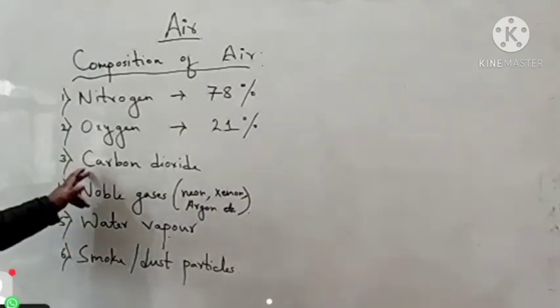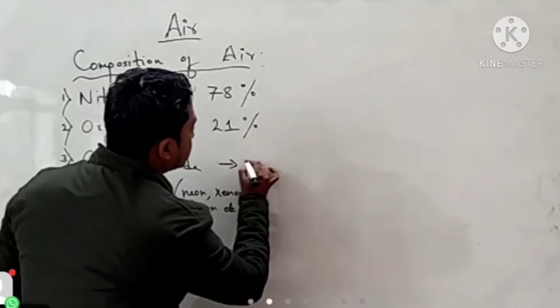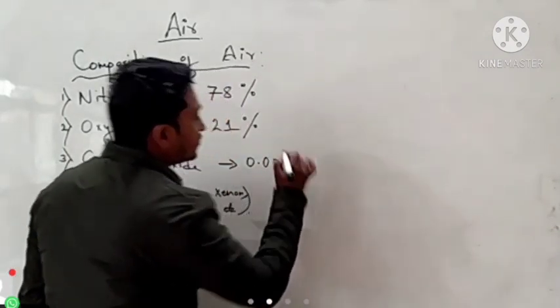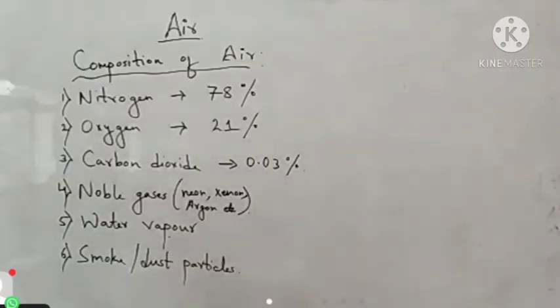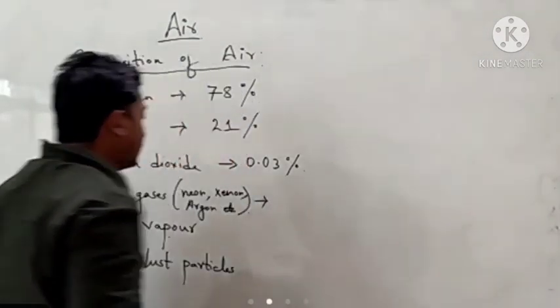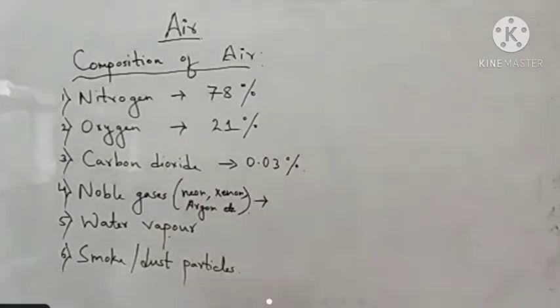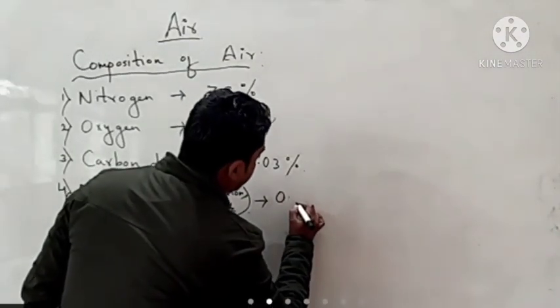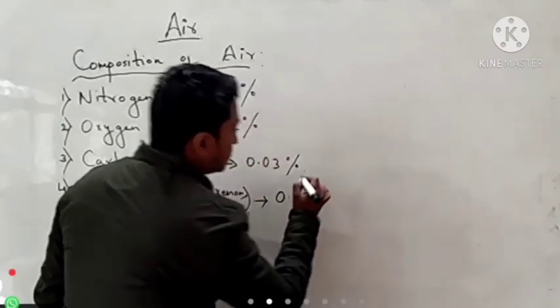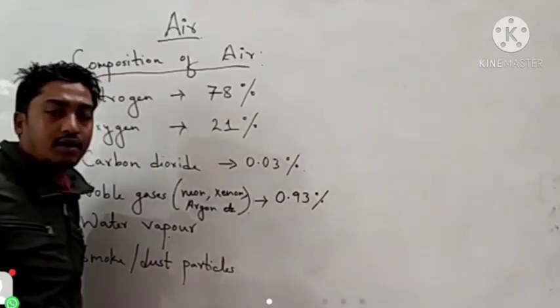In that, the percentage of carbon dioxide in the air is 0.03%. And noble gases, that means the gases neon, xenon, argon, krypton, and helium, are almost 0.93%, which is less than 1%.